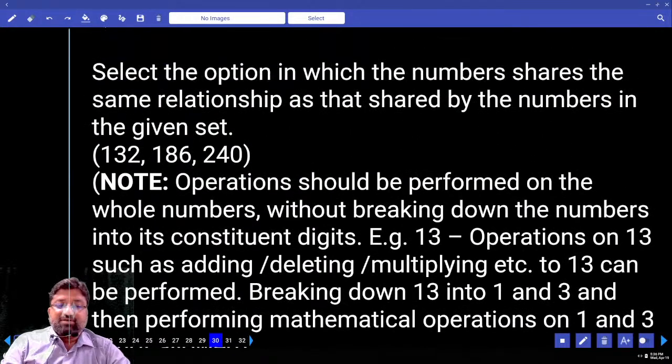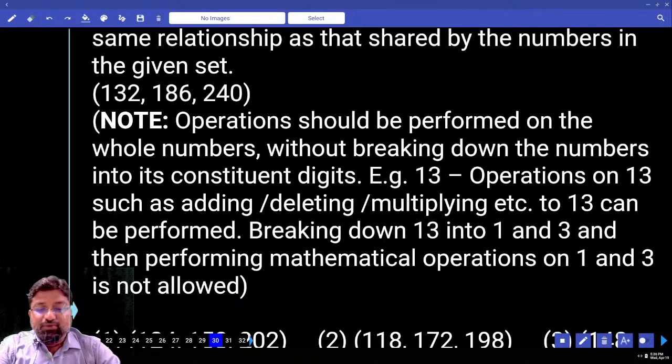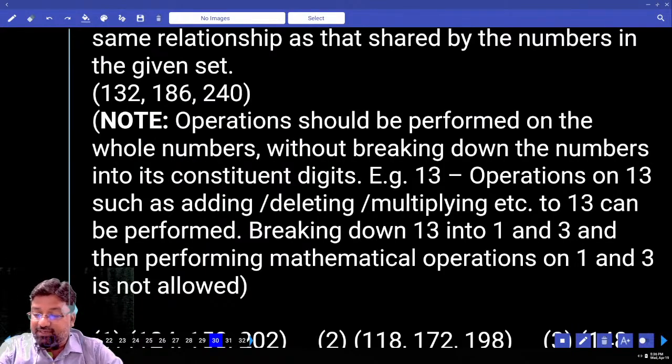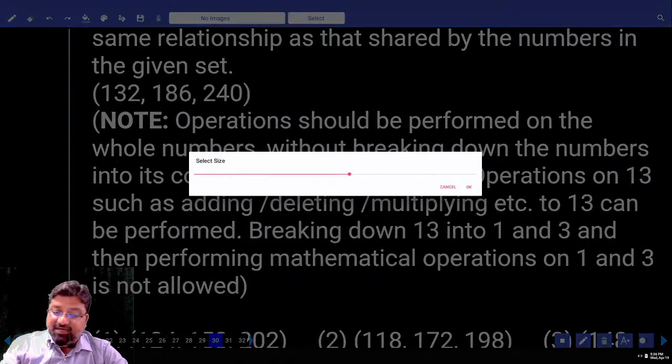Now look at this number. Select the option in which the number shares the same relationship as that shared by the numbers in the given set. Operation should be performed on the whole number without breaking the number down. Example 13. Operation on 13 such as adding, deleting, multiplying, etc. to 13 can be performed. Breaking down 13 into 1 and 3 and then performing mathematical operations on 1 and 3 is not allowed. Digit logics are not allowed.